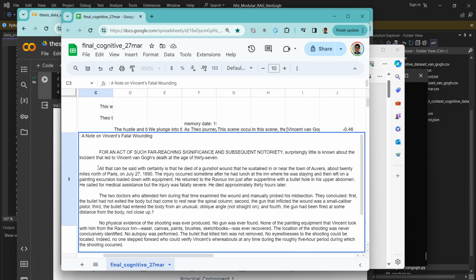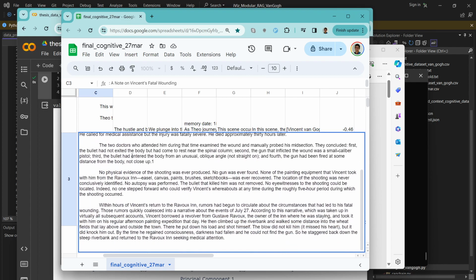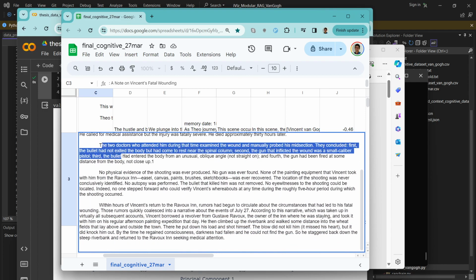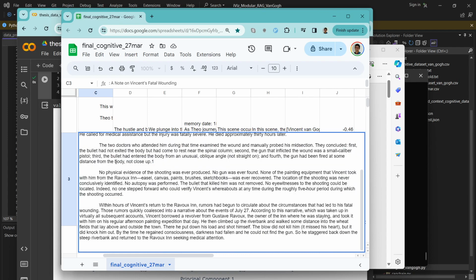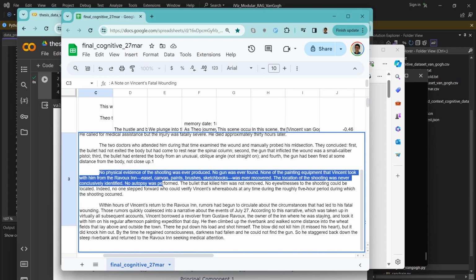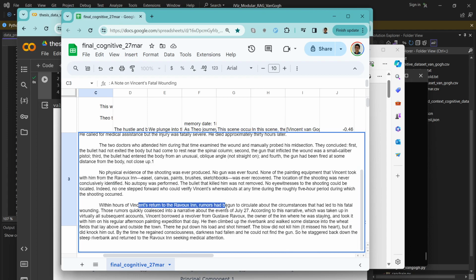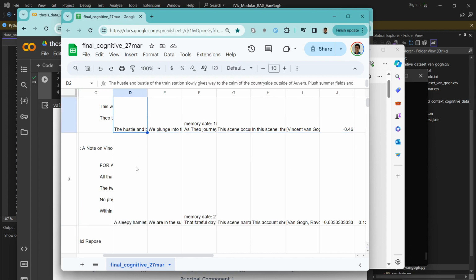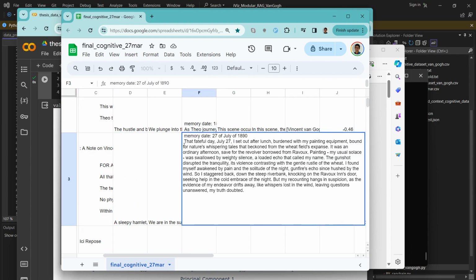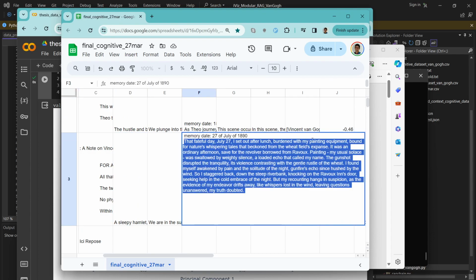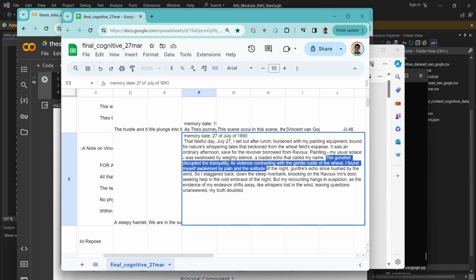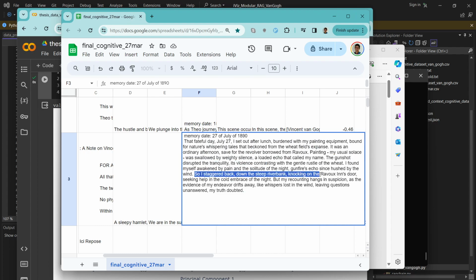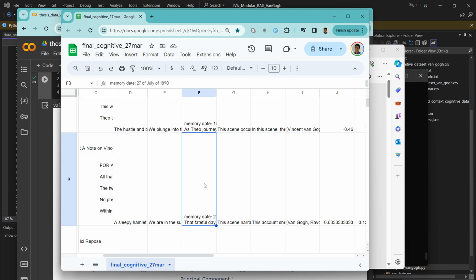It's interesting. For example, this second chunk, I like it because it talks about when Van Gogh killed himself, or rather when he tried, when he shot himself and then didn't fully succeed, and so he needed to return to the inn where he was staying. The LLM rewrote this in a very poetic way, explaining that there was a gunshot, and then after that he went back to the inn. So it's the same content, but rewritten in a Van Gogh poetic way.